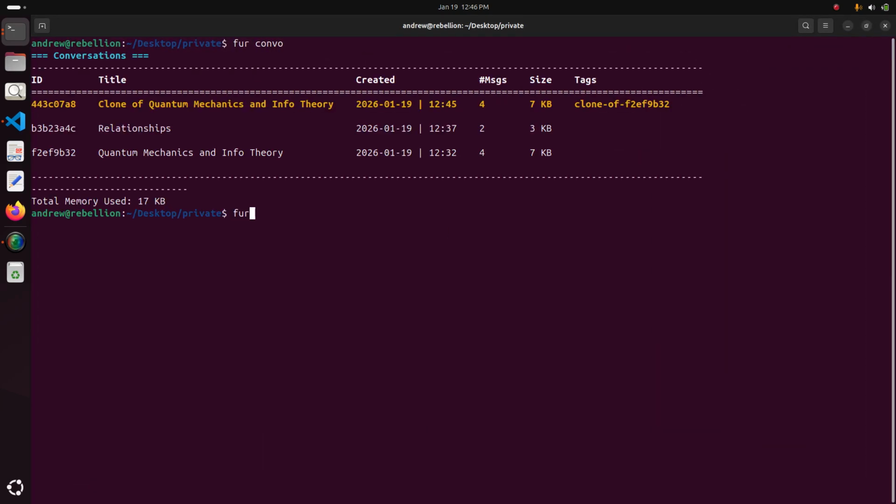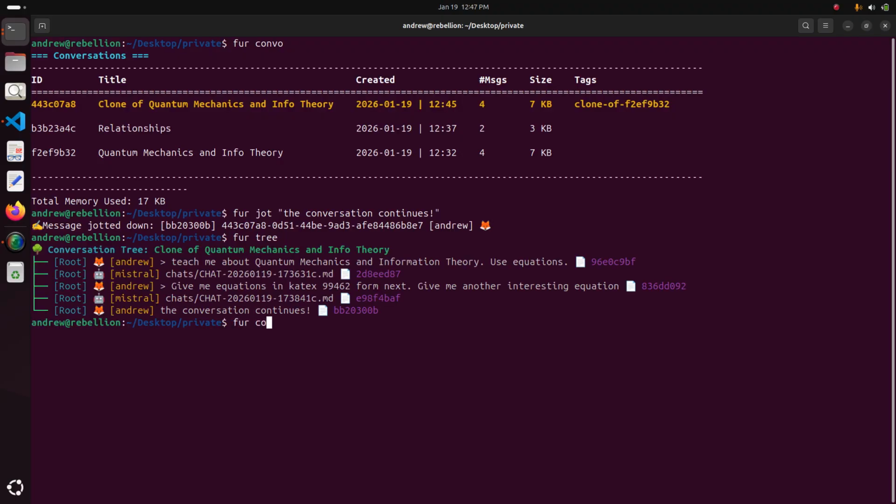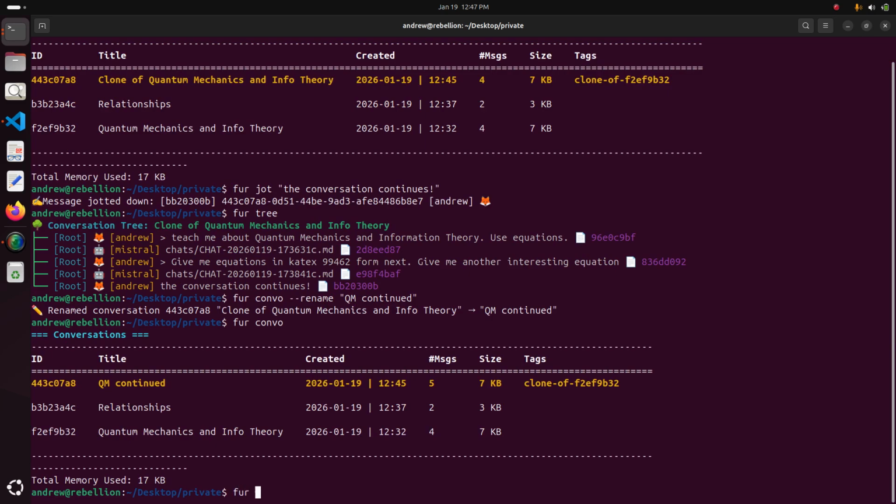Okay. And of course, in clone of quantum mechanics, we can just type more information. The conversation continues, right? And we see that now that clone, we can rename the clone if we want. But you get the point. QM continued maybe. Right?